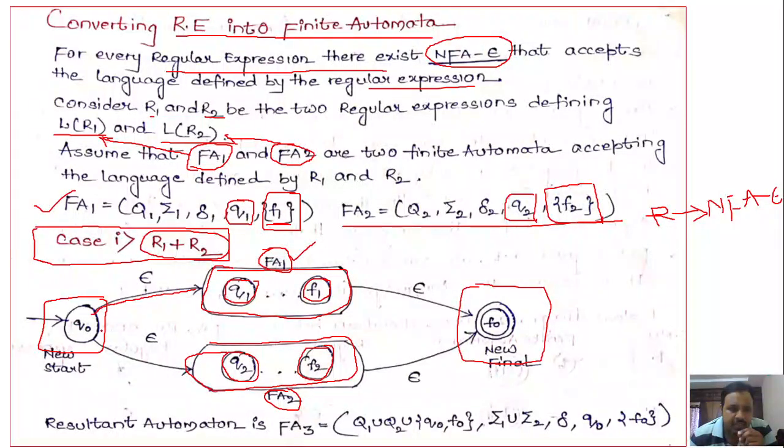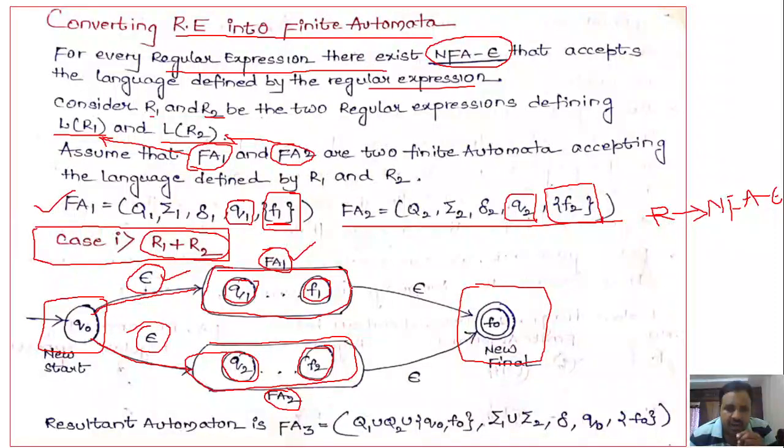After that, specify the transition from Q naught to FA1 on epsilon. That means specify the transition from the newly added starting state to finite automata 1 on epsilon. Next, link this newly created starting state with FA2 by using an epsilon transition. Next, the same is the case with the final state.